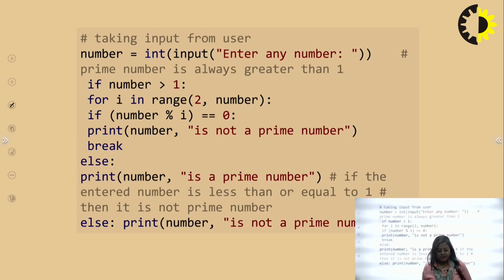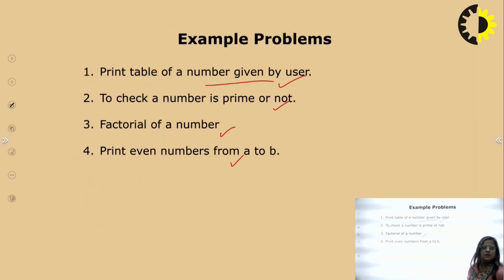And this is another example, to check whether a number is prime or not. Firstly, what is a prime number? A prime number is a number which is divisible only by itself and 1. So it is called a prime number.